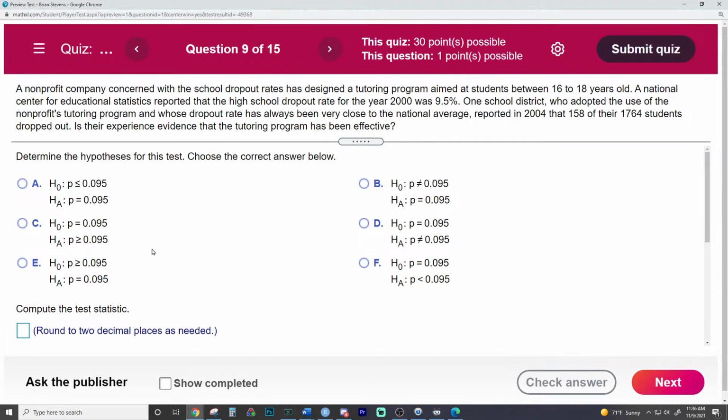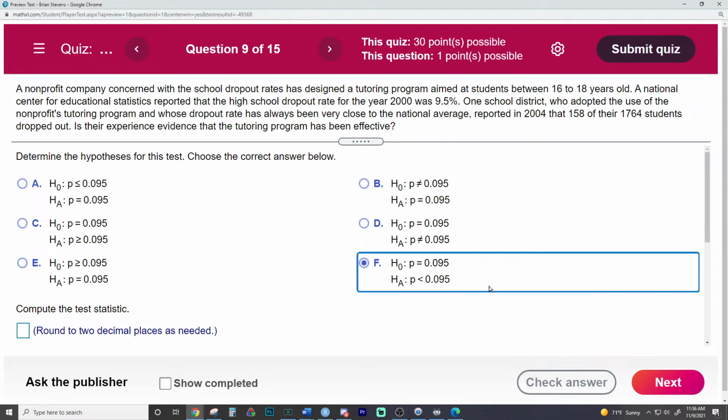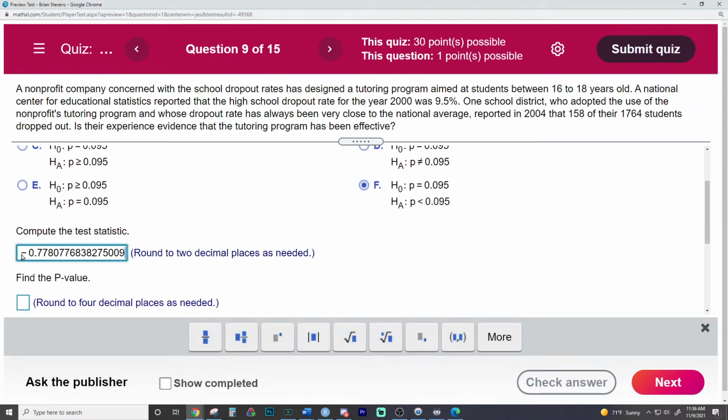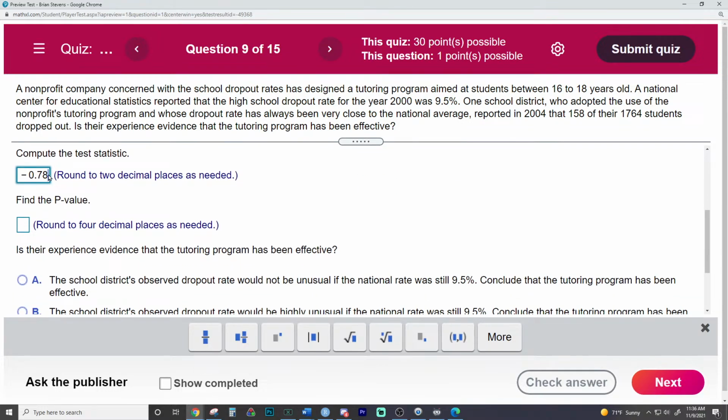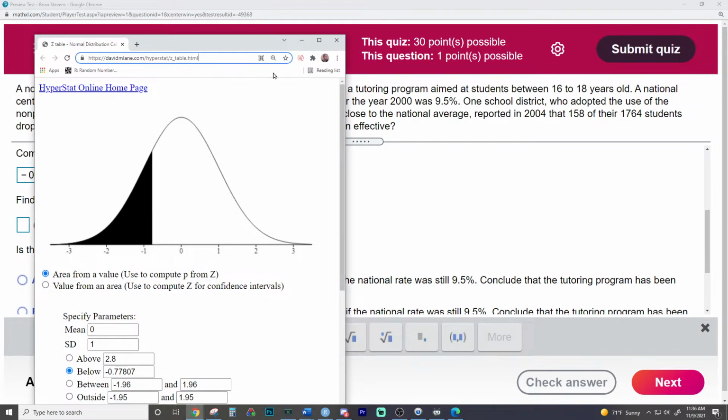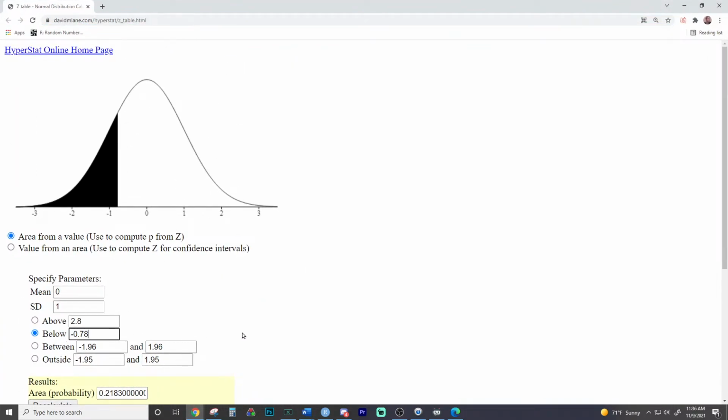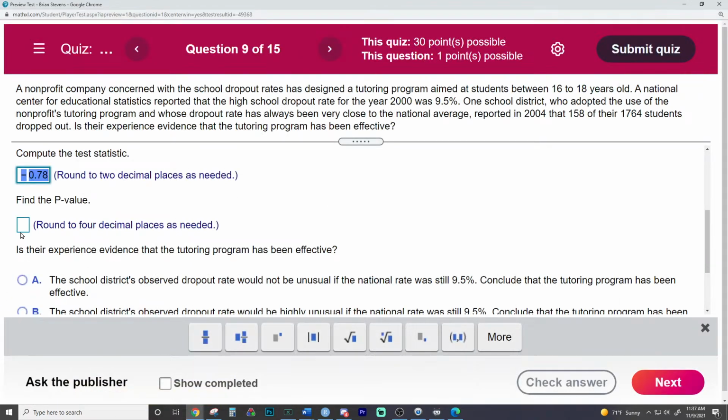So now we just have to go through here and mark our answers for what we did for the problem. We have right here that we are testing to see if it's equal to this or if it's decreased. The null has the equal sign, so we can narrow down a lot of choices. The test statistic is going to be the z-score we found right here. So let's go ahead and bring it down to the test statistic, to 2 decimal places. The p-value should be 4 decimal places. I'm going to recalculate the p-value because since it's having me round that, I want to put in this right here. And okay, it should give me that if I put in the other one. That would be very, very hard to guess.